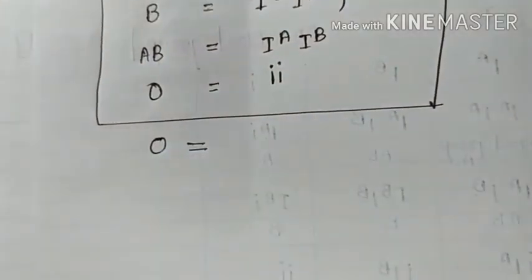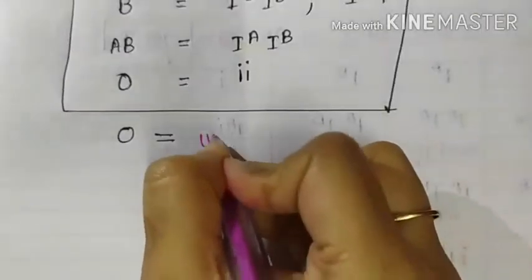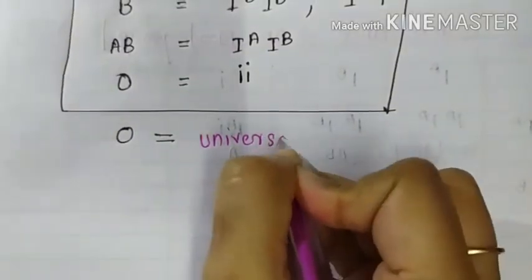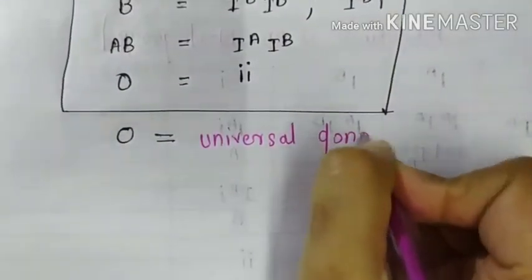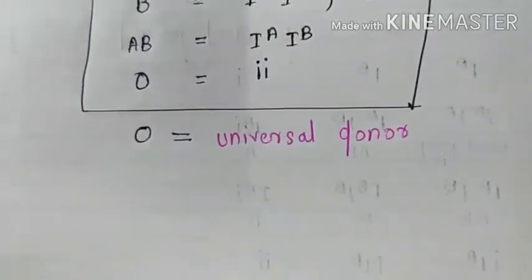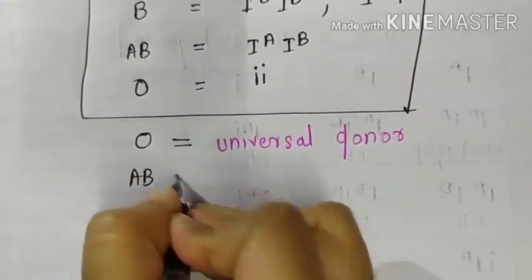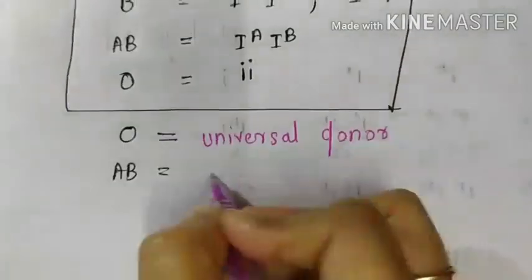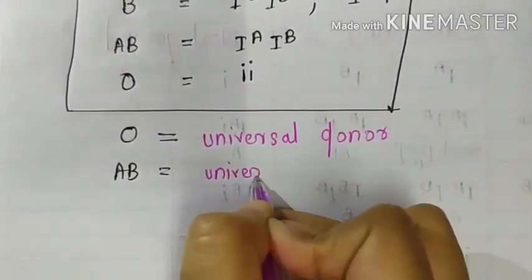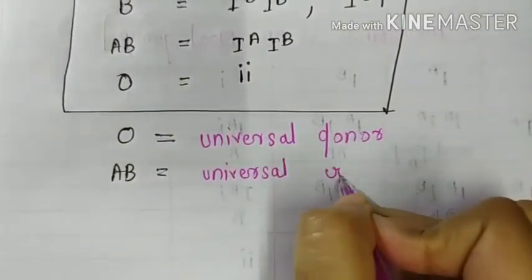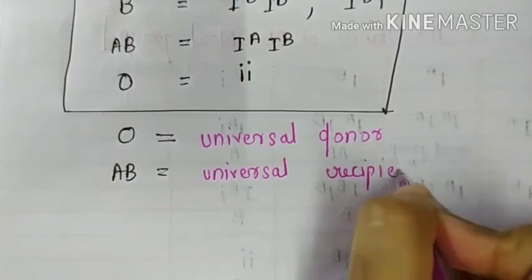Blood group O is called the universal donor, and blood group AB is called the universal recipient because it receives blood from all. And blood group O is the universal donor because it gives blood to all other groups.